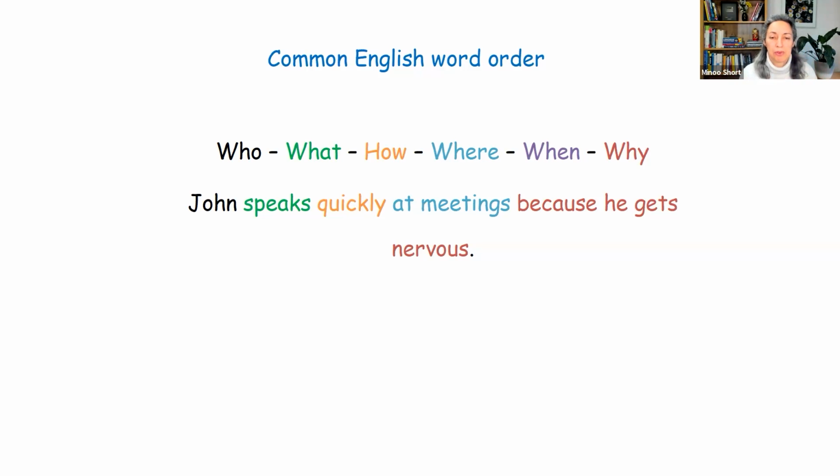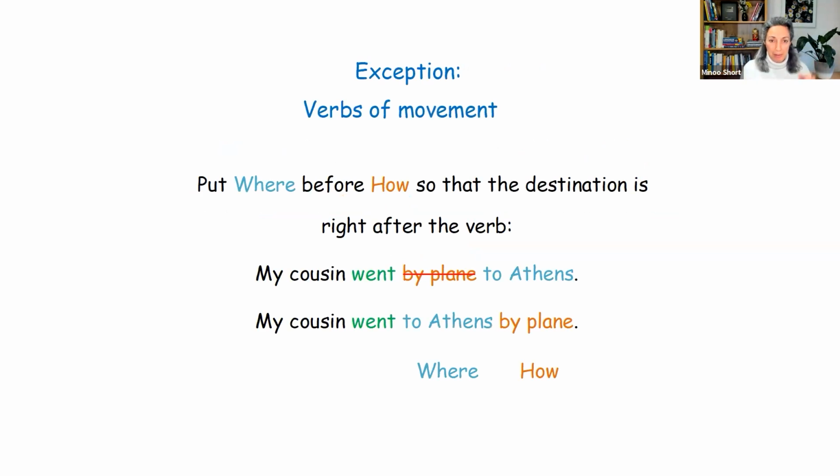Now, there is one important exception to remember about this order we've just looked at, and that is with verbs of movement. When you have a verb of movement like go, come, drive, travel, etc., the where must go before the how. And that's so that we have the destination right after the verb. So don't say my cousin went by plane to Athens, but switch the where and the how. My cousin went to Athens by plane. Where? How? That's the only exception to the rule that we have just seen.